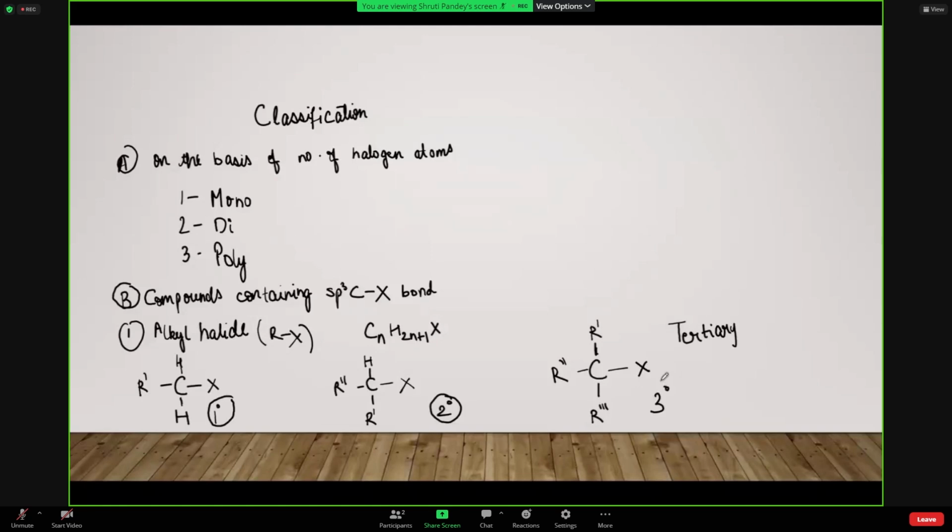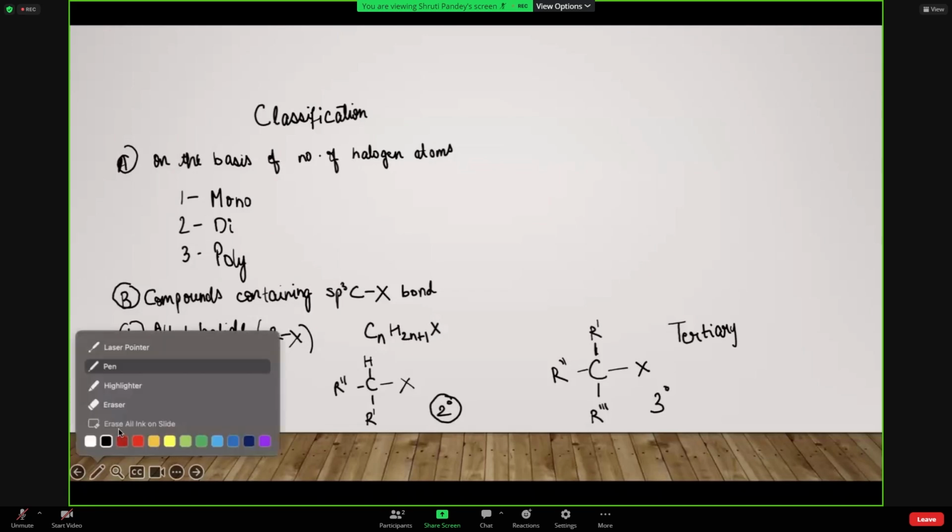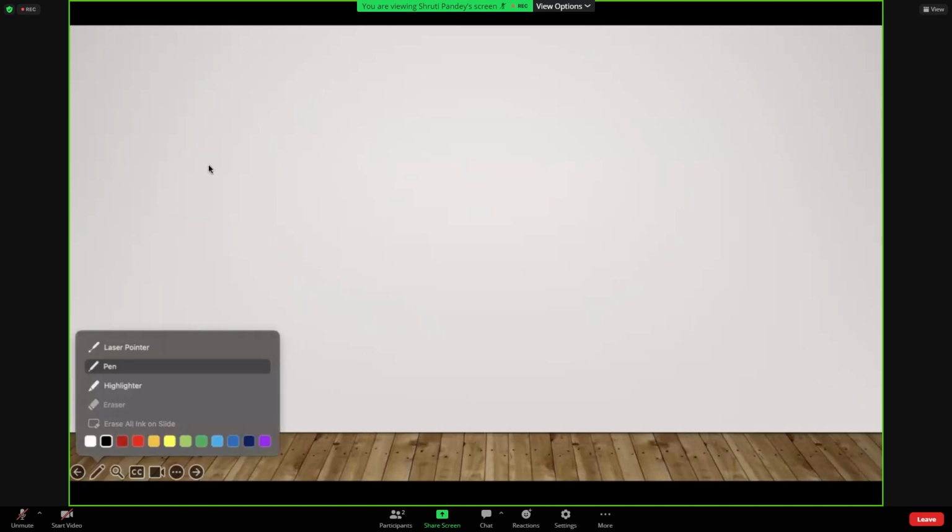Now in this category only we have the second classification after alkyl halide, that is allyl halide. This is in the sp3 carbon classification itself, and we call it allylic halide. These are the compounds in which the halogen atom is bonded to an sp3 hybridized carbon atom adjacent to a carbon-carbon double bond.